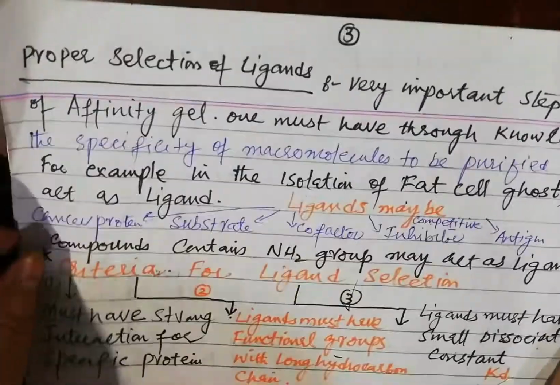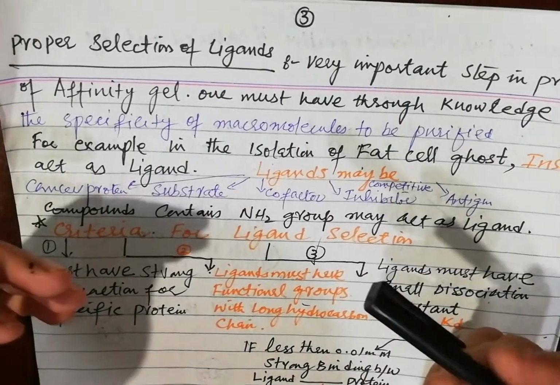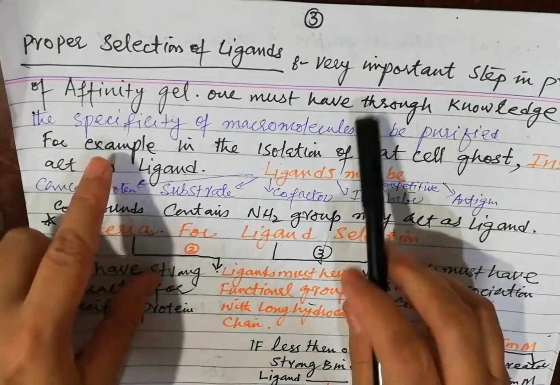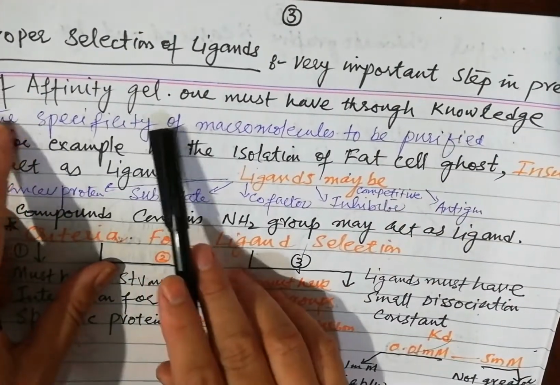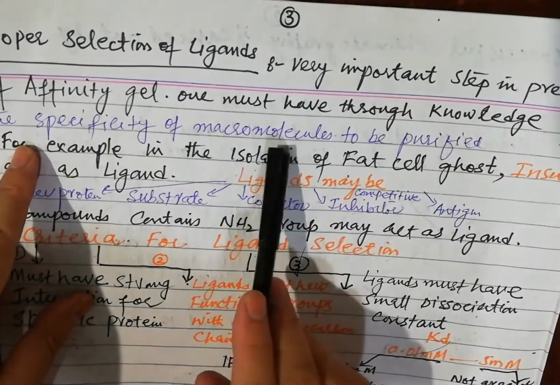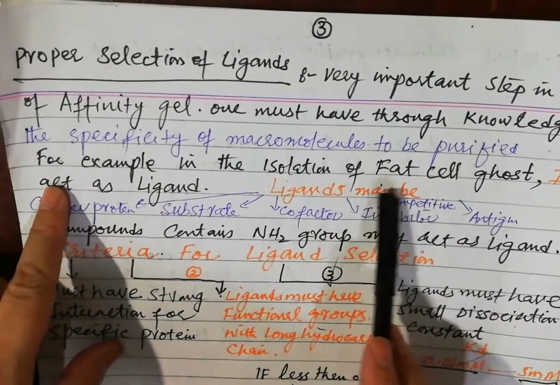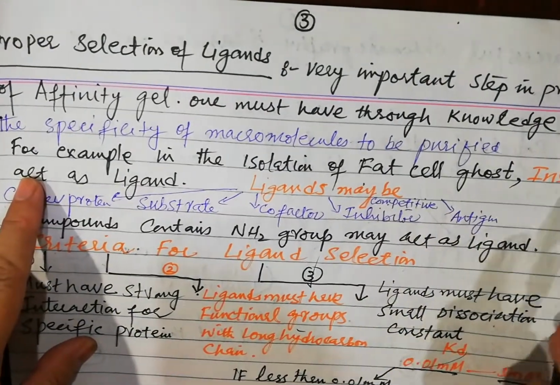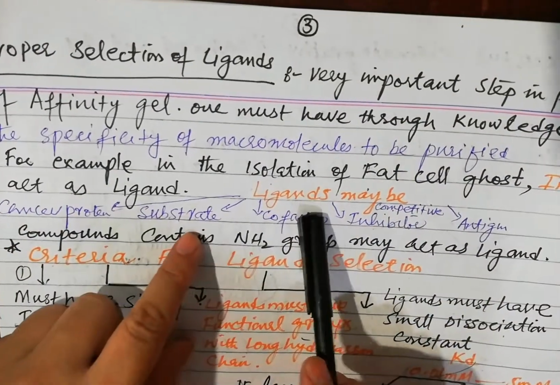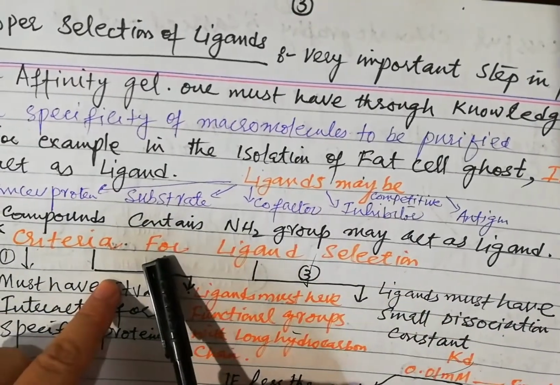Second is the proper selection of the ligand. How do we select the ligand, and which type of ligands will be suitable for the affinity gel? This is a very important step in the preparation of the affinity gel. One must have thorough knowledge of the specificity of the macromolecules to be purified. For example, in the isolation of fat cell ghost, insulin acts as a ligand. The molecule that acts as a ligand must fulfill the following criteria.